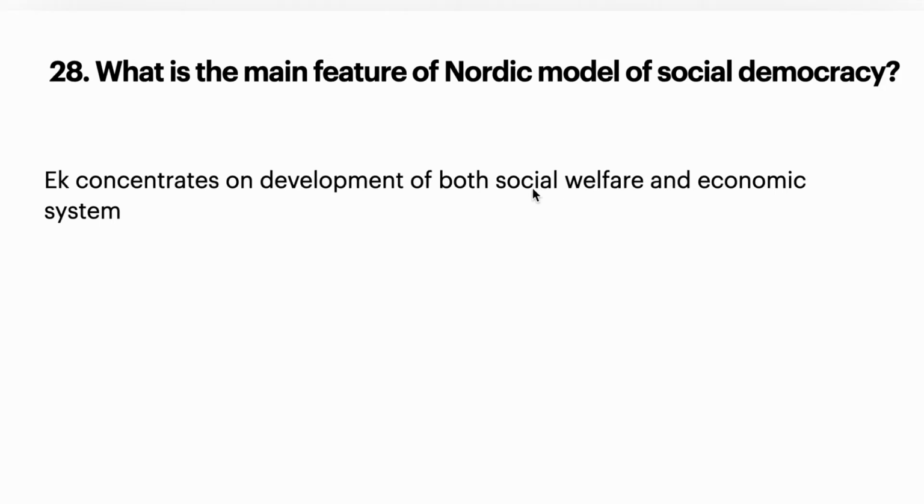Okay, so this should be implemented in every aspect. A few countries only concentrate on social welfare and other countries only concentrate on economic development. Both should be concentrated on for the development of society. So this is the main feature of the Nordic model of social democracy.